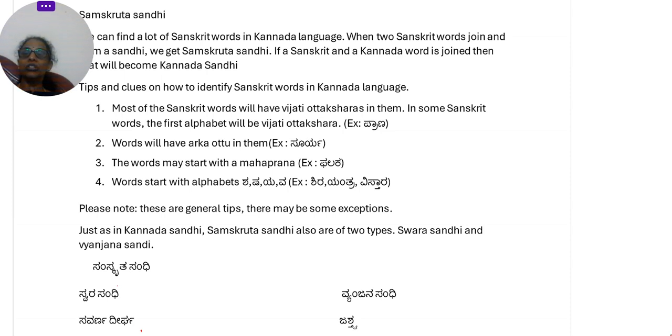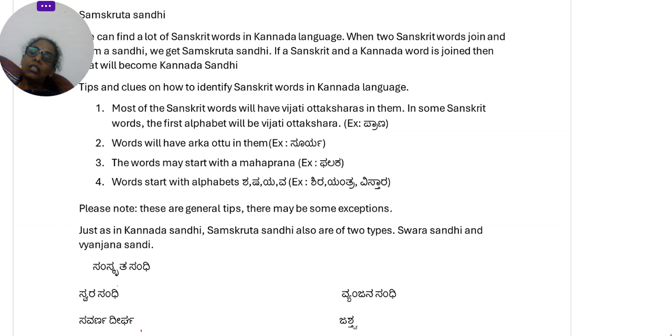Now, what is Samskruta Sandhi? Samskruta means Sanskrit. So, in Kannada, a lot of words have come from Sanskrit origin. When two words which have come from Sanskrit origin join together, it is called Samskruta Sandhi. Both the words have to be Sanskrit origin words. If one is a Sanskrit word and the other one is a Kannada word, then it will become Kannada Sandhi. So, both the words have to be Sanskrit words, only then you will get a Samskruta Sandhi.